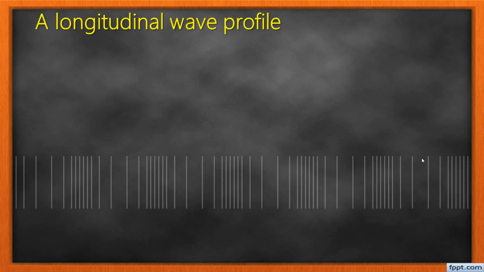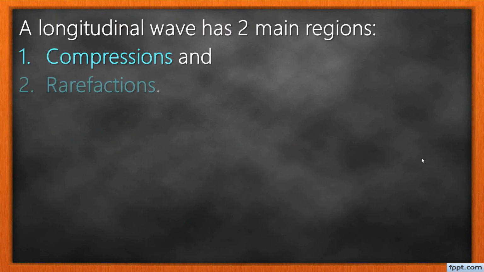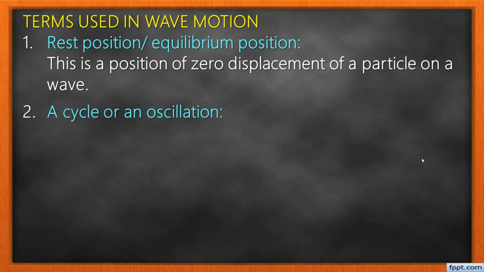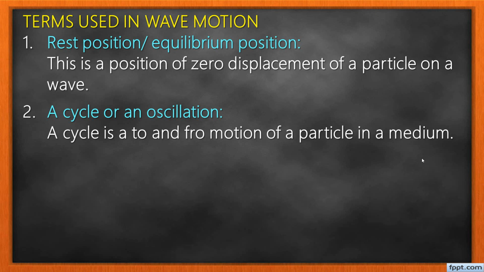Now we are defining: a rest position is a position of zero displacement of a particle on a wave. A cycle or an oscillation is a to and fro motion of a particle in a medium. So if a particle is here, it moves this side, then goes this way and comes back. That's what we call one cycle or one oscillation.